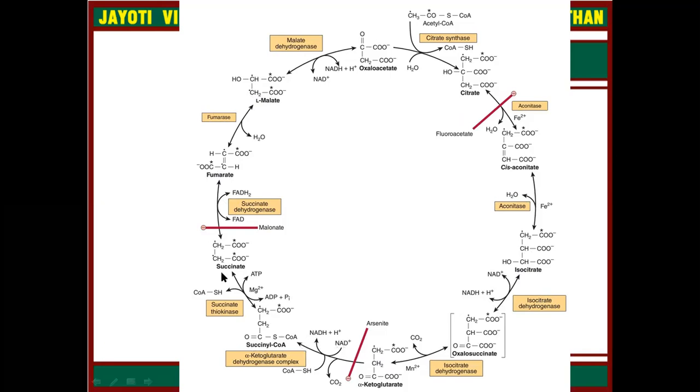When succinyl coenzyme A converts into succinate, ATP is generated. When succinate converts into fumarate, it creates one FADH2 molecule, and when malate converts into oxaloacetate, it creates an NADH molecule.